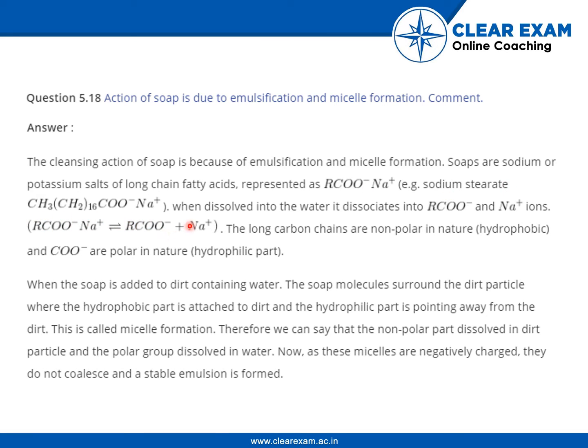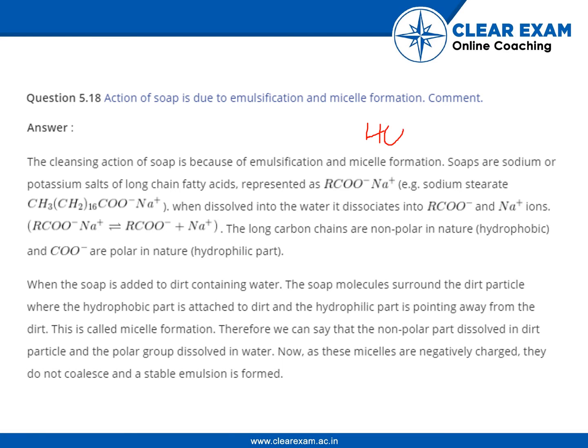Okay, so when soap is dissolved in water, it dissociates into RCOO minus and Na plus ions. Why? Because it is an ionic compound, so obviously it will dissociate when we dissolve it in water. We can also relate it with HCl.